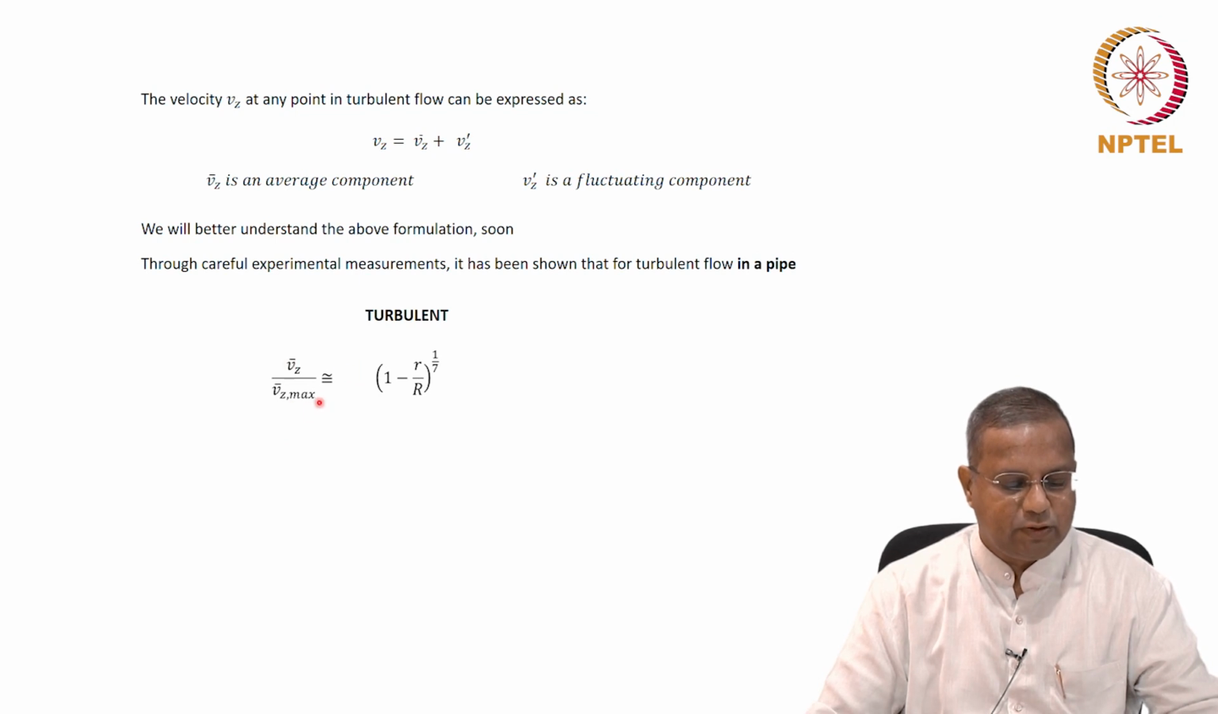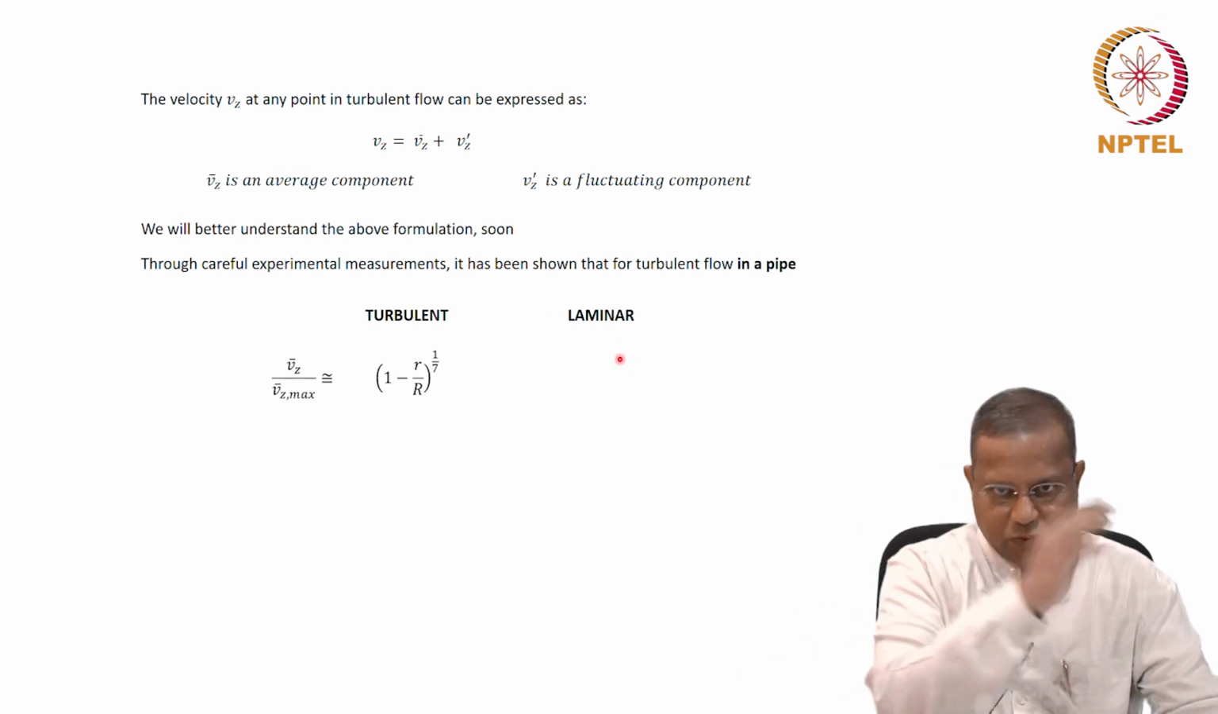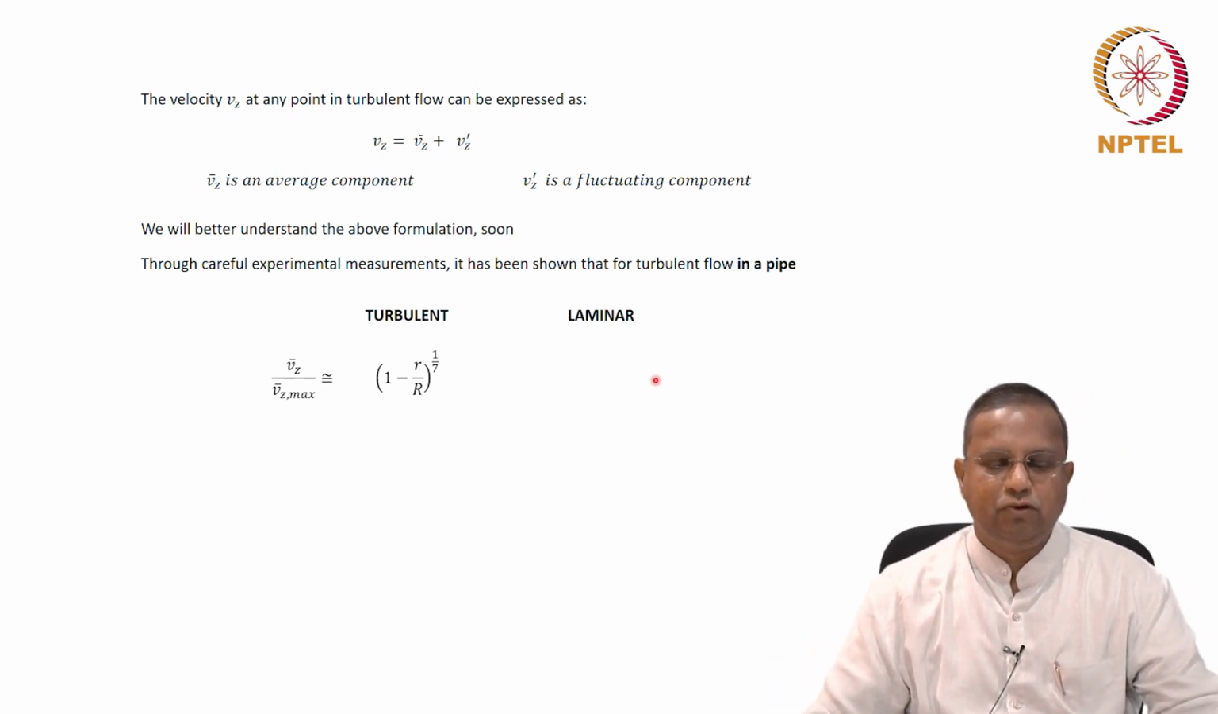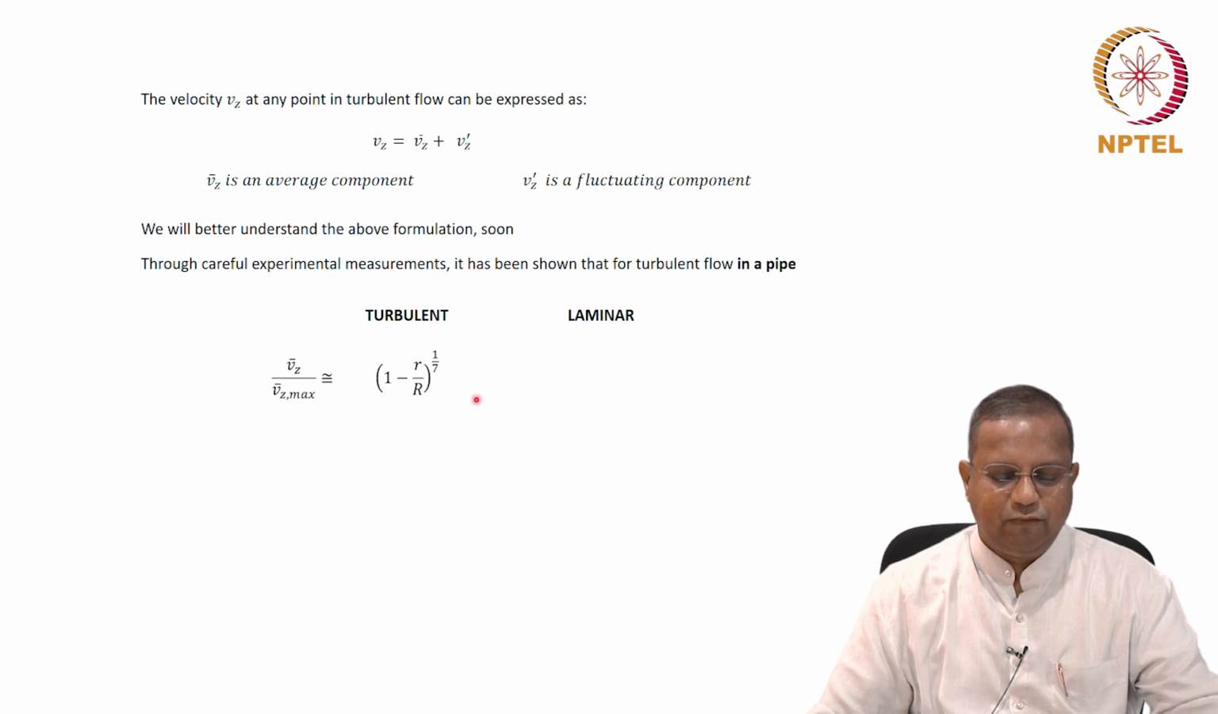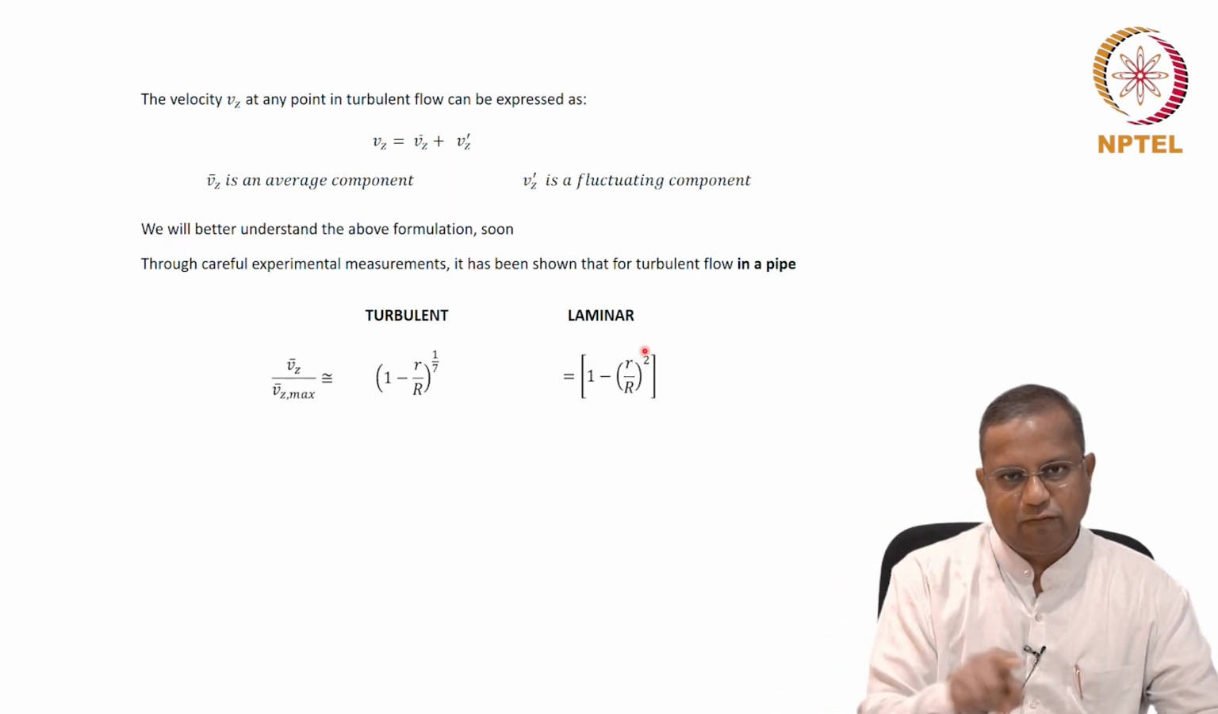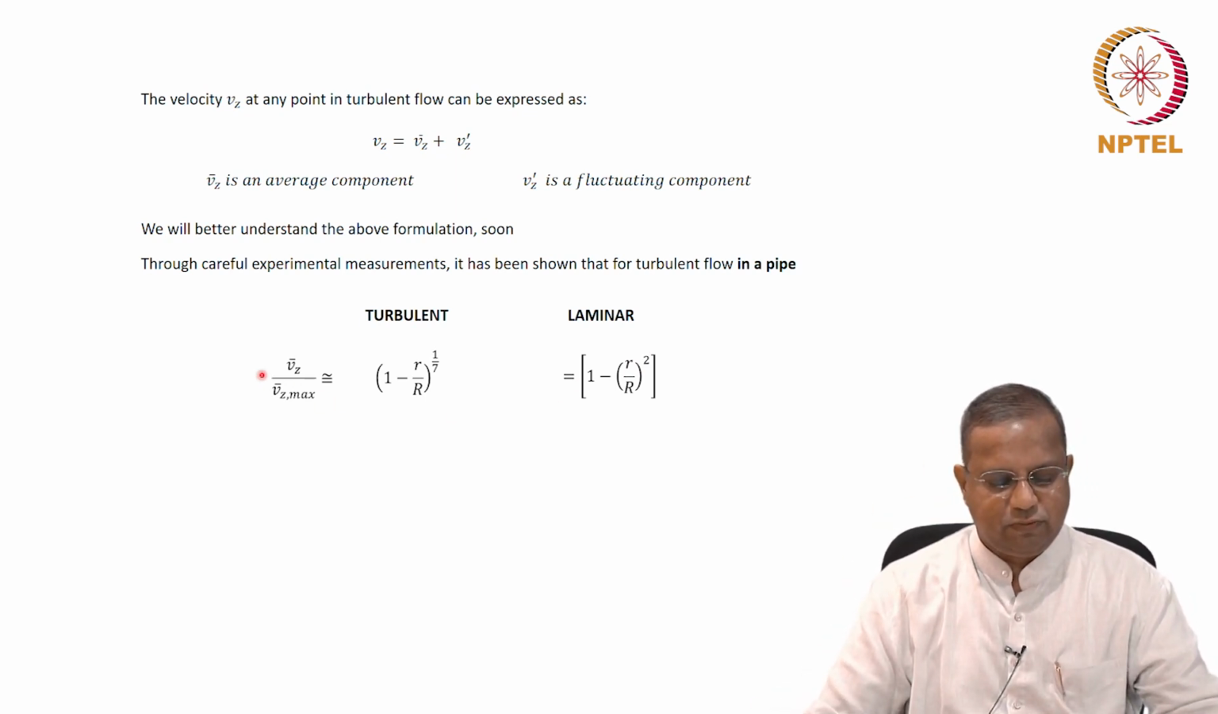The average component divided by the maximum velocity of the average component is related in this fashion, raised to the power of 1/7. We know that in the laminar case, if you go back into your notes and look at it, you will find that Vz by Vz max was 1 minus (r by R) the whole squared, the parabolic velocity profile. So Vz was Vz max times 1 minus (r by R) squared. Therefore, this ratio is this.